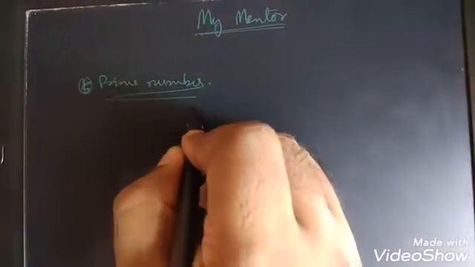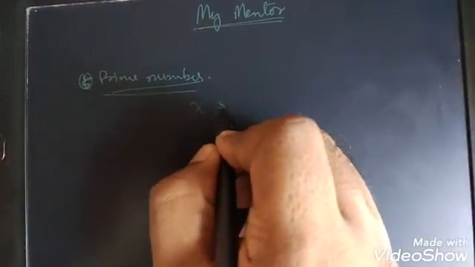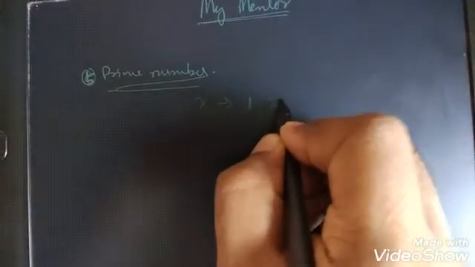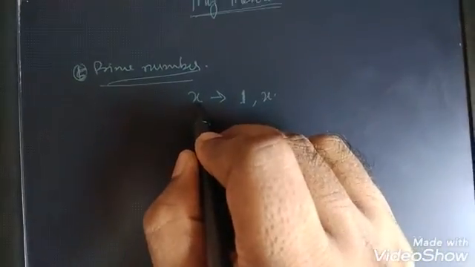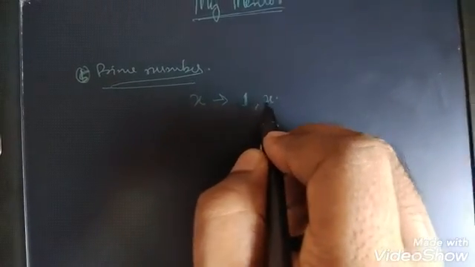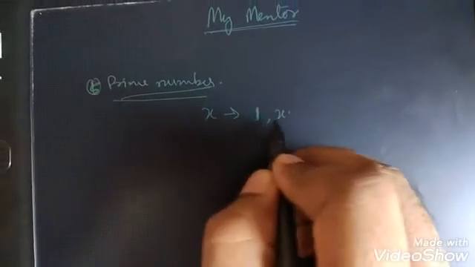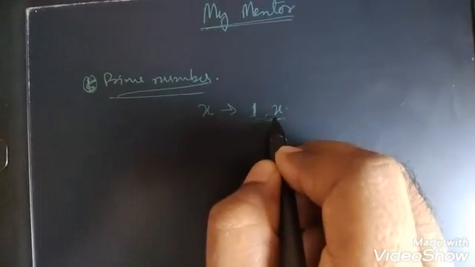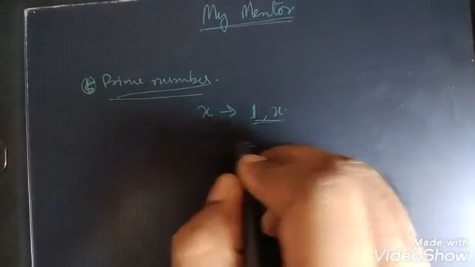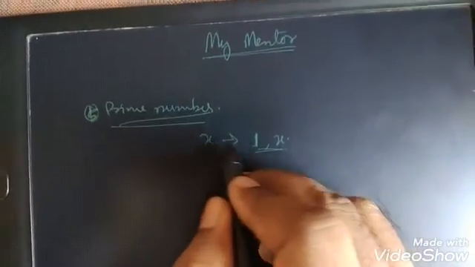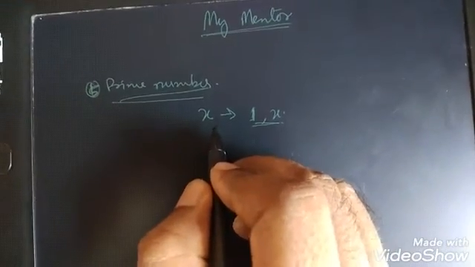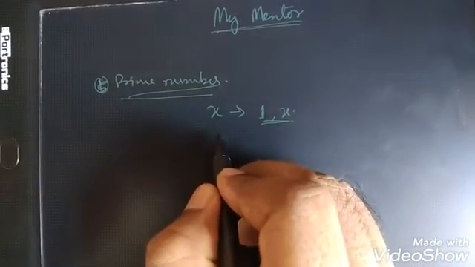For example, say I have x. The factors of x will be 1 and x. We can divide x by 1 and we get x. We can divide x by x and we get 1. So only these two numbers can divide x. Then only can we say the number is a prime number.